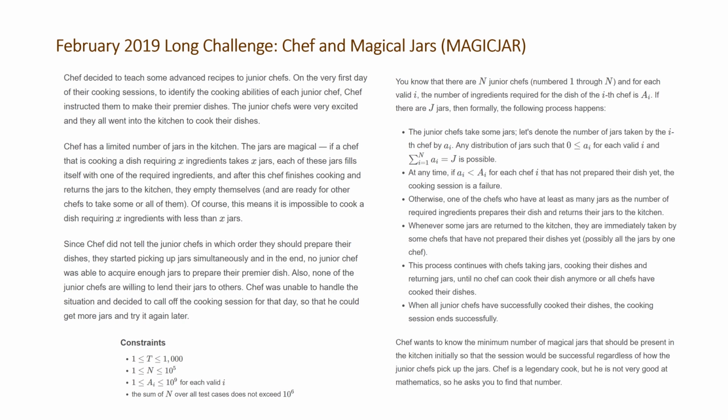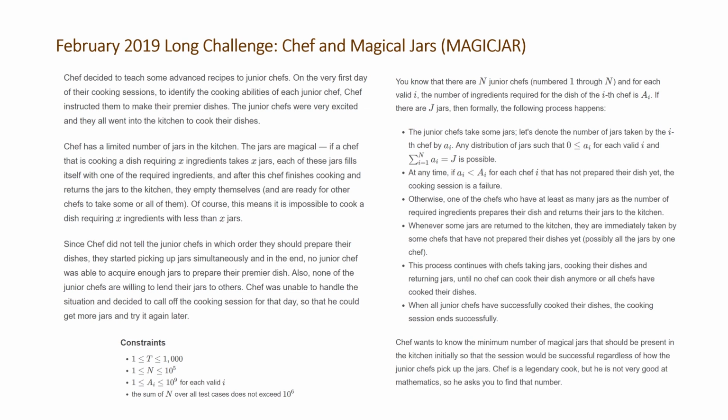At any time, if Bi is less than Ai for each chef i that has not prepared their dish yet, the cooking session is a failure. Note that when it says each, really what it means is every. So if at any point no chef is able to complete their dish, the cooking session is a failure, and that means that we don't have enough jars. Otherwise, one of the chefs who has at least as many jars as the number of required ingredients prepares their dish and returns their jars to the kitchen. Whenever some jars are returned to the kitchen, they are immediately taken by some other chefs that have not prepared their dishes yet, possibly all the jars by one chef.